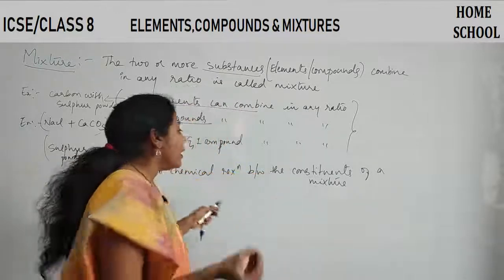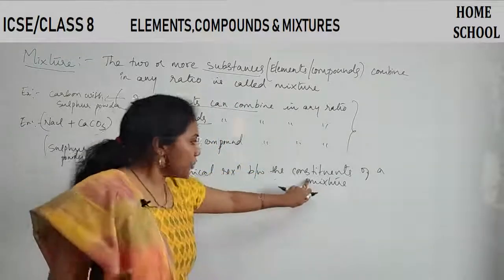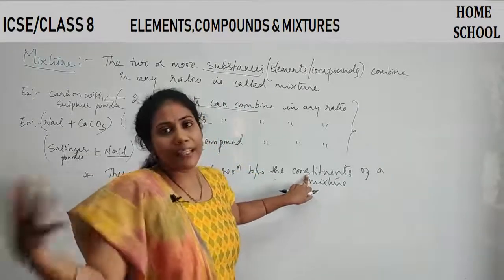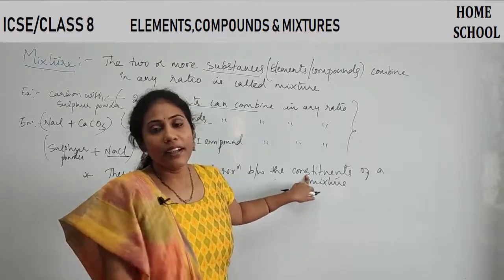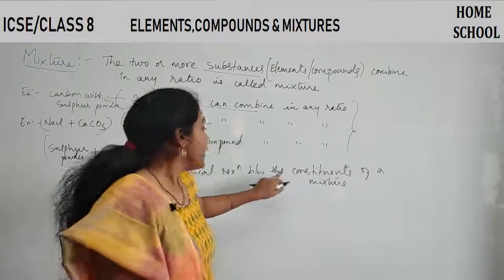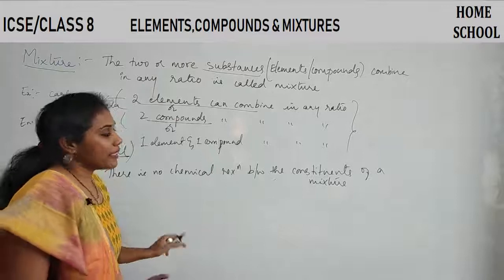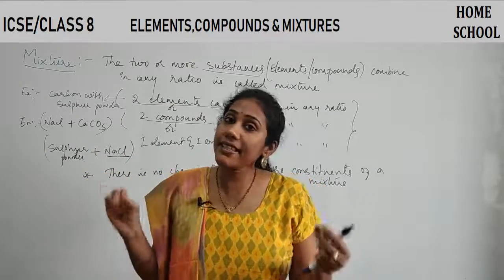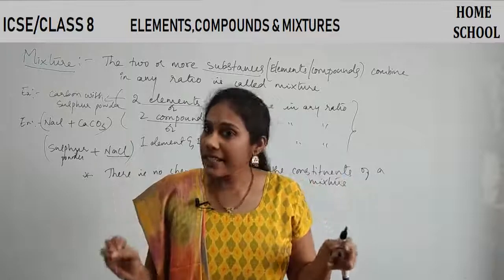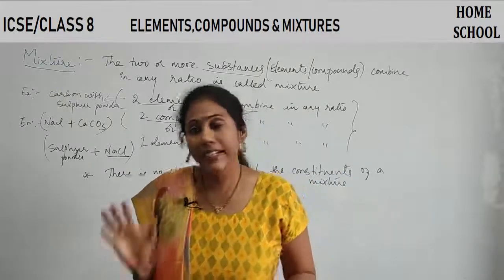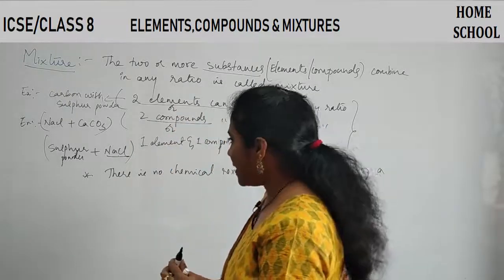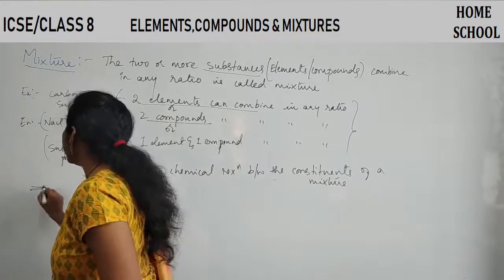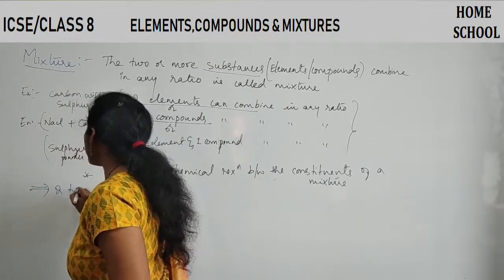So, a mixture has constituents. Constituents can be elements, compounds, or anything. Between the constituent particles, you will never observe a chemical reaction. So, this is one major characteristic of a mixture. Right. And the next thing is very important. There are two types of mixtures.